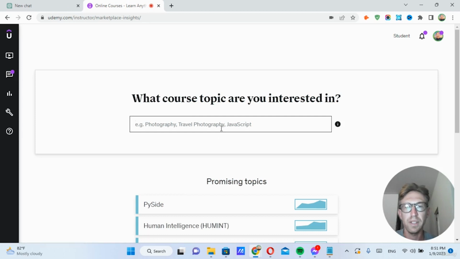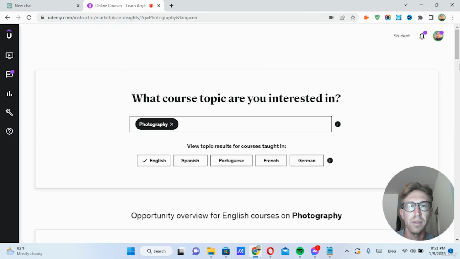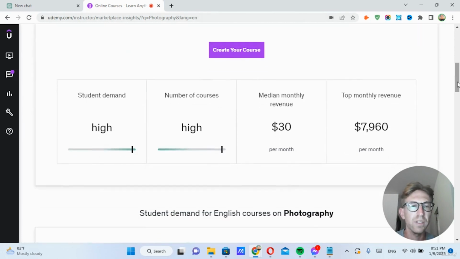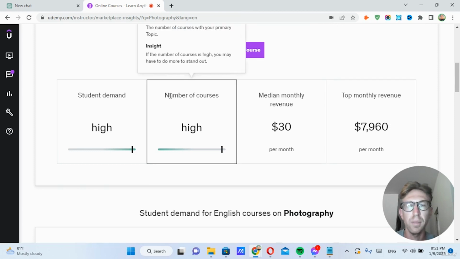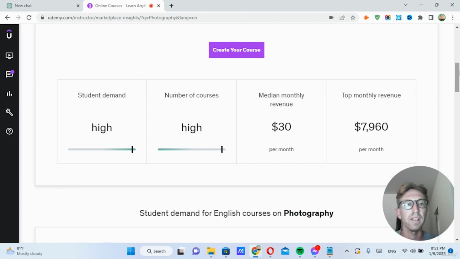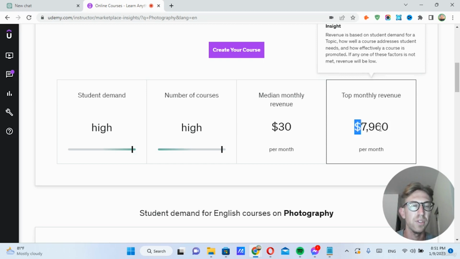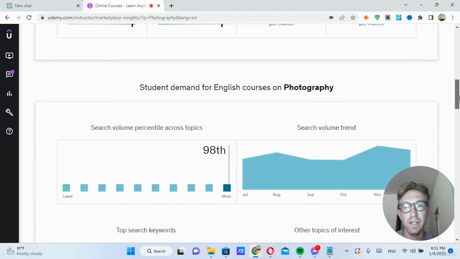So we can just type in photography, for example, and see, using this instructor insights tool, what sort of monthly revenue you can generate from this topic. So as you can see here, almost $8,000 per month. The number of courses are high. The student demand is high. Obviously, this is taking into account you will need to have one of the top ranking courses in order to generate this sort of monthly revenue. And it's in very high demand.